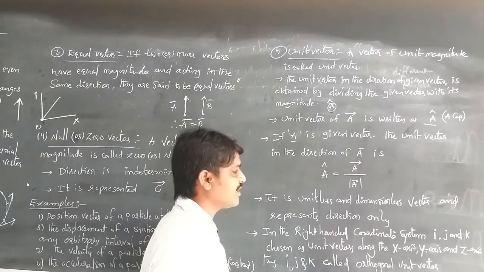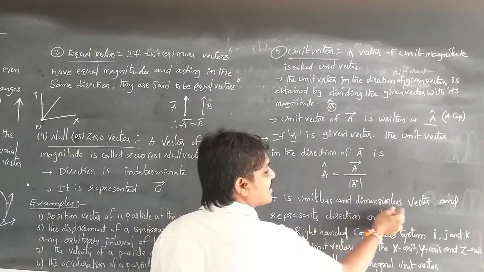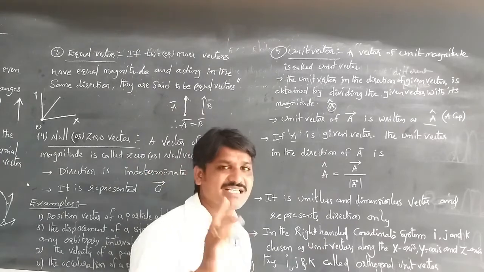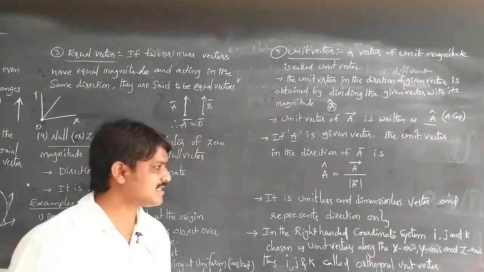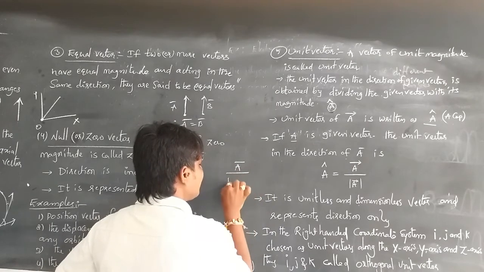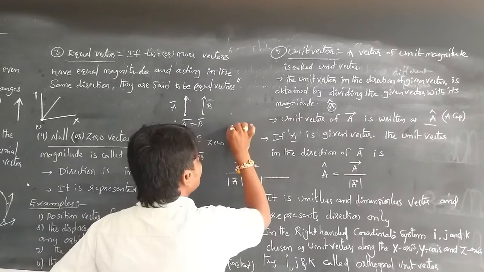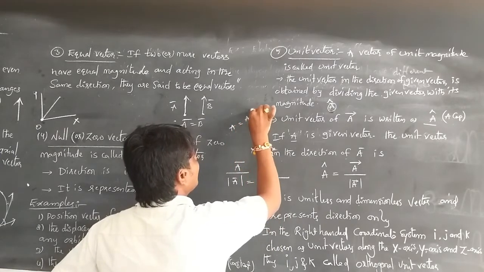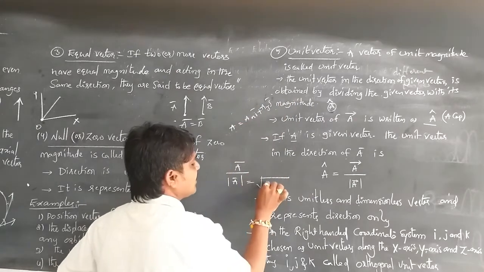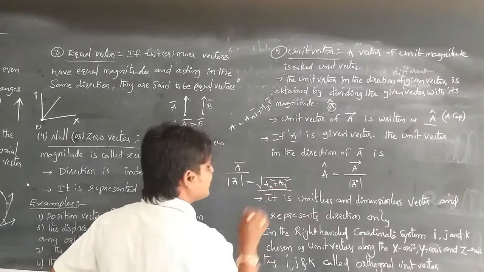A cap is equal to A bar by mod A bar. It is a unitless and dimensionless vector. It doesn't have any unit and dimension, it represents only the direction. If A bar is the vector, then mod A bar is the magnitude of the vector: if A is equal to AX i bar plus AY j bar, then the magnitude is root of AX square plus AY square.